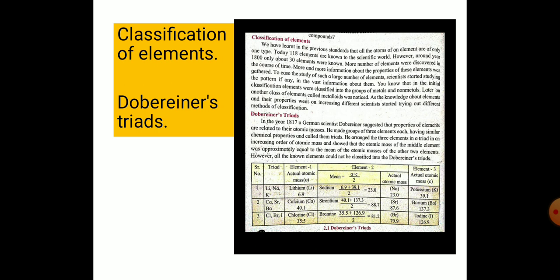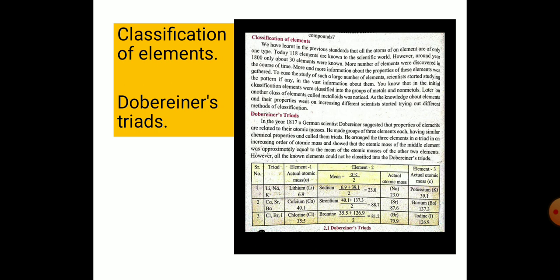Now see the examples given here by Dobereiner. In serial number 1, the triad is lithium, sodium, potassium. The actual atomic mass of lithium is 6.9. For the middle element, the mean is (6.9 plus 39.1) upon 2, that is 23.0.